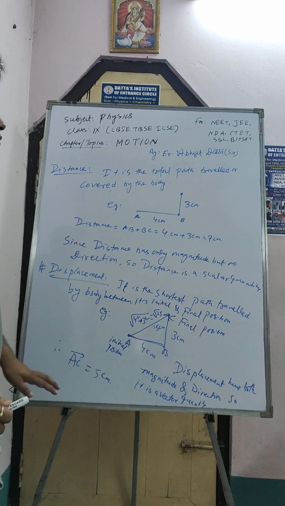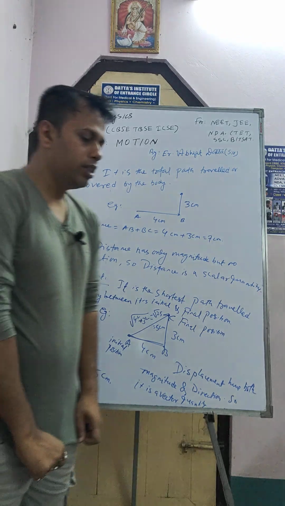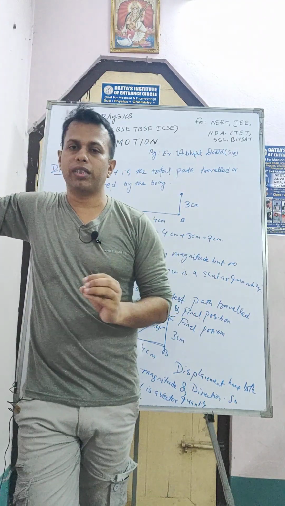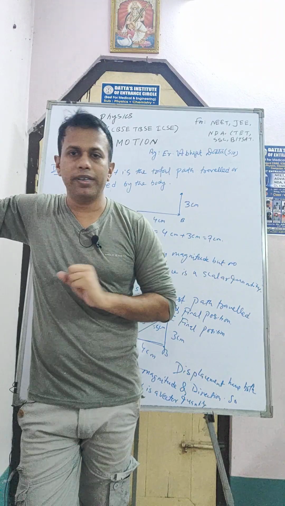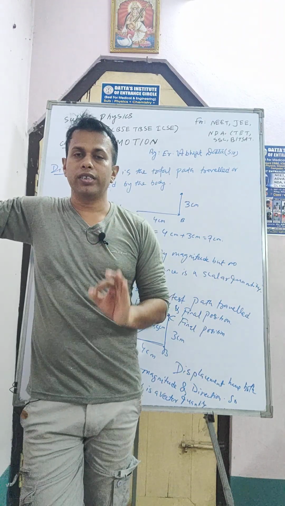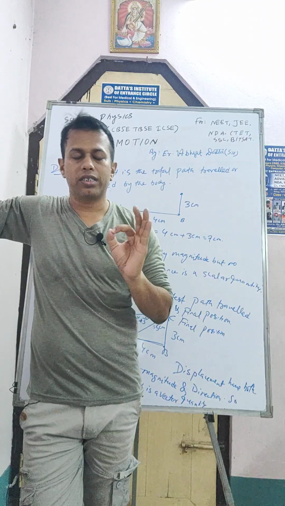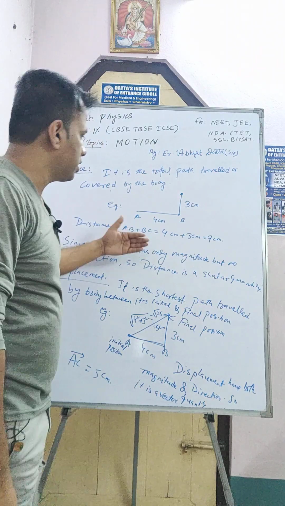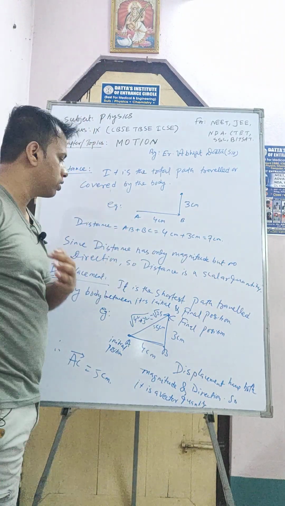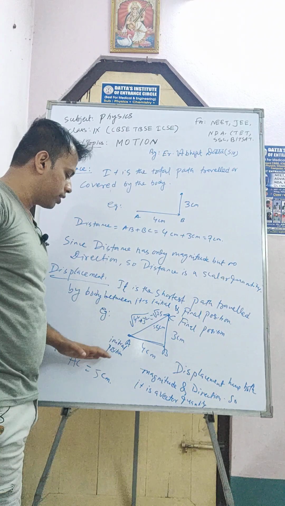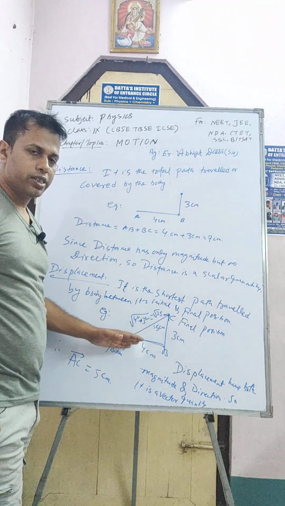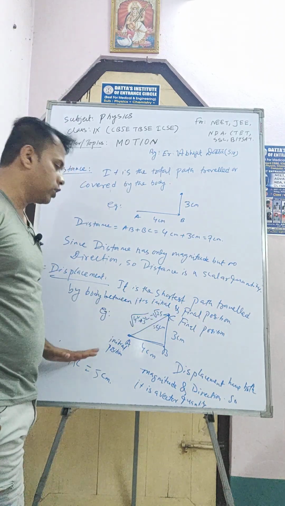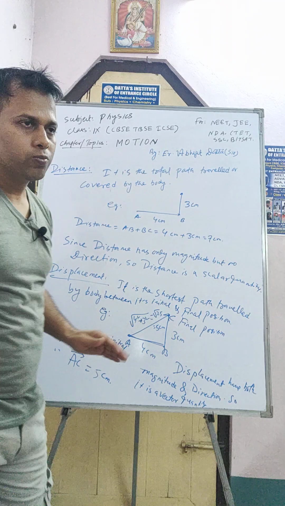So it's clear from that. So what is distance, sir? Distance is nothing but the total path traveled by the body. And what is displacement, sir? Displacement is the shortest path traveled by the body from its initial to final position. Okay, fine. So distance does not have any direction, that's why distance is considered as scalar quantity. But displacement has direction, that is its direction is always from initial point to final position. That's why displacement is considered as the vector quantity.